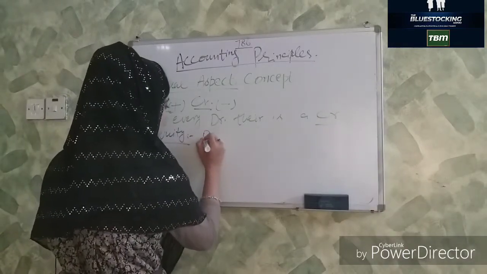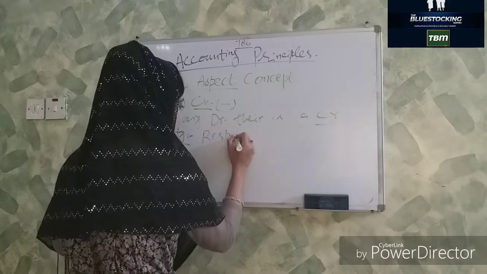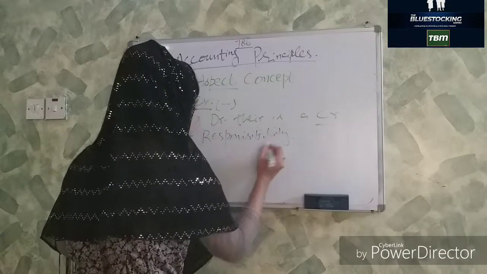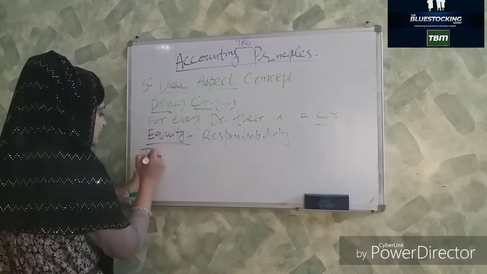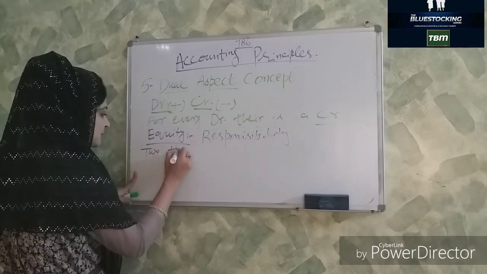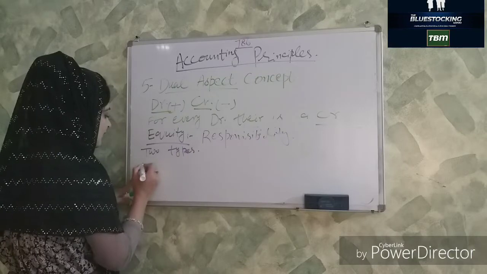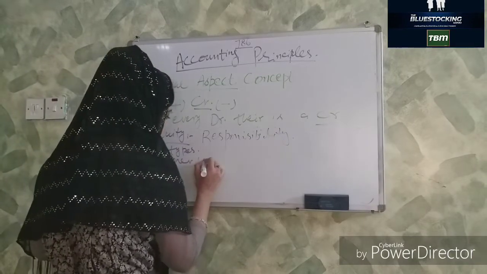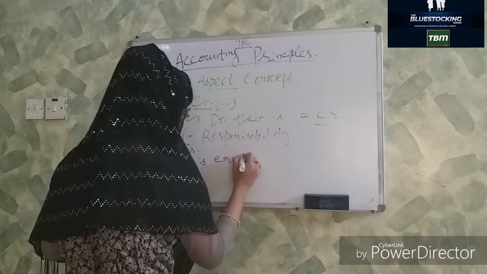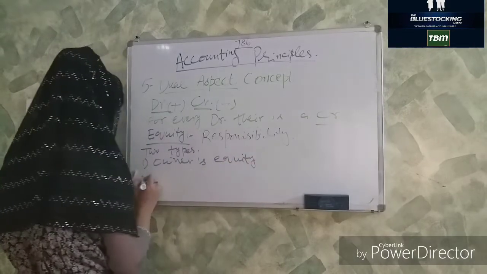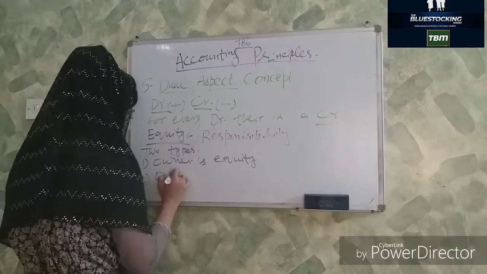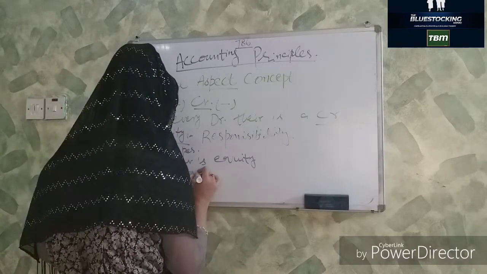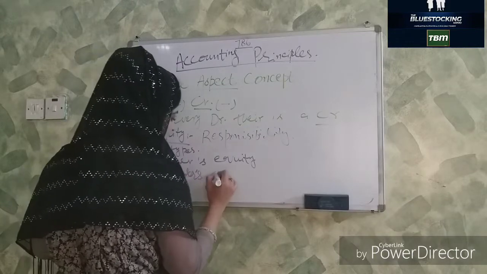This is also responsibility. So there are two types of equities in business. Number one is owner's equity. Number two is outsiders' equity.